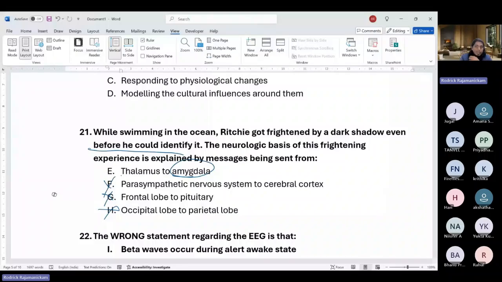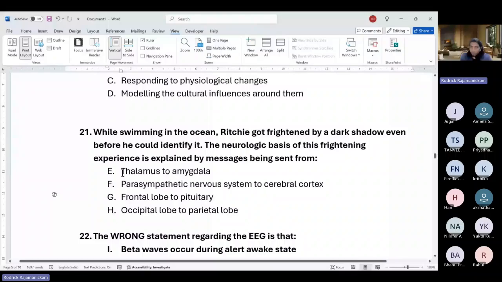Okay. So we know thalamus is the relay center in the brain. So what happens is from the lateral geniculate nucleus, information goes to your primary occipital lobe. Okay. So surrounding amygdala also gets information for the person to process any threatening information. If they had said the person identified it as a threat, maybe you could have talked about the occipital lobe and temporal lobes. But since they said clearly it was not identified, and then he immediately got frightened, it is thalamus to amygdala. Okay.